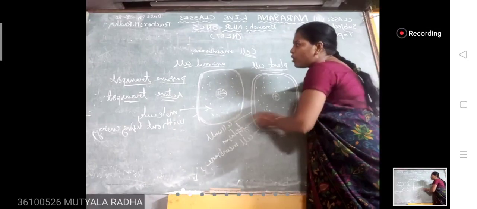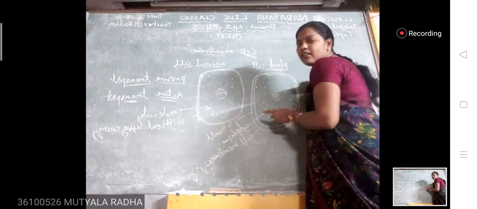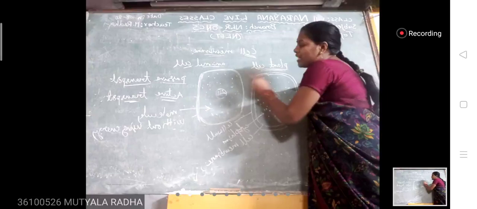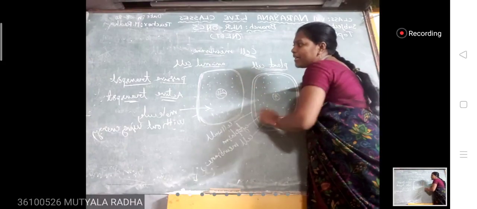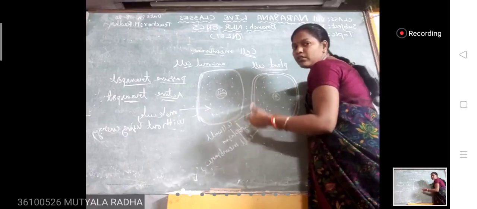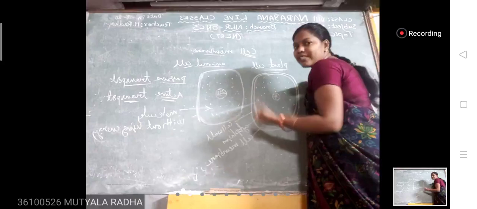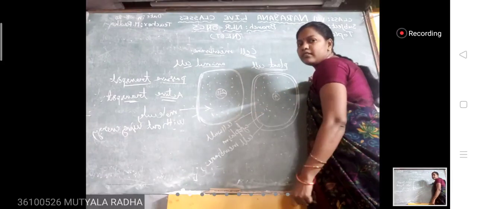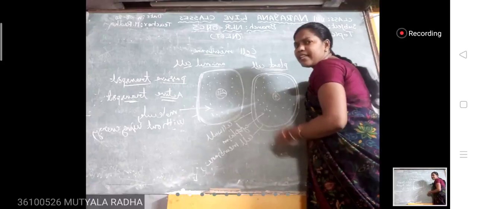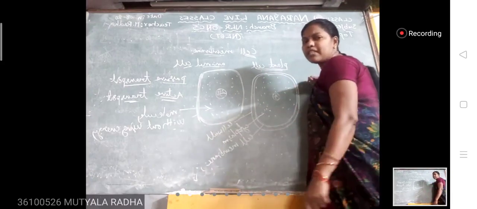Yes, in both plants and animals. But here is a difference. Cell wall is present in the plant cell, but cell wall is absent in the animal cell. But when you explain the plasma membrane, its functions and structure are the same in plants and animal cells. There is no difference between them.